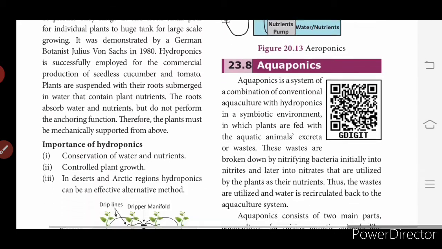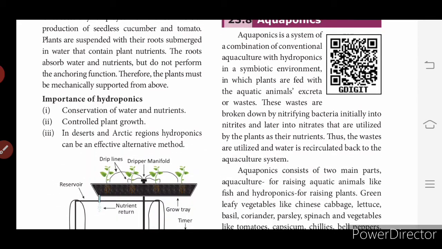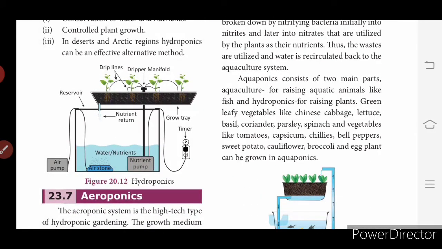Okay. So the importance of hydroponics: conservation of water and nutrients, controlled plant growth, and in deserts and Arctic regions hydroponics can be an effective alternative method. So this is the diagram of how the apparatus was designed.